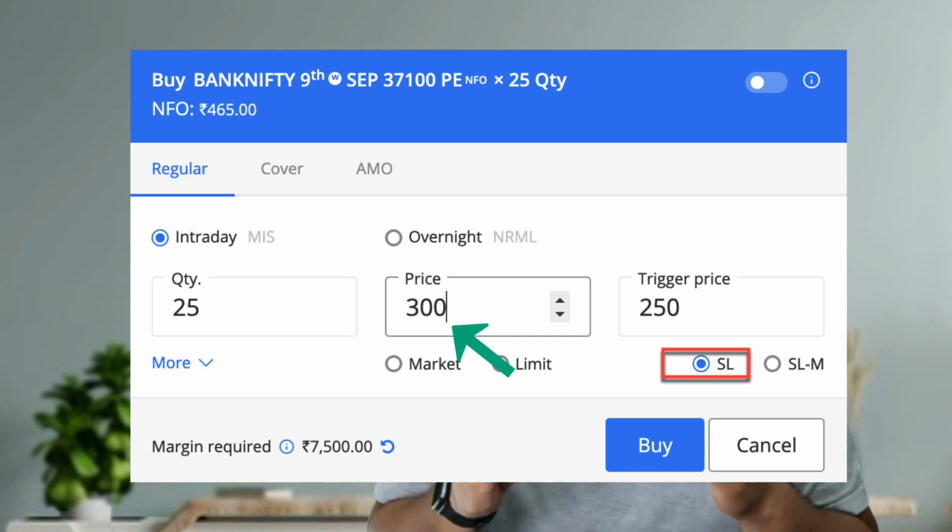Because of this, what happens? Obviously, first thing is that the freak trade of like 700, 800 points will not happen. So in that sense, the freak trade scenario is completely eliminated. And the second important thing is that you are going to get the best price within the mentioned limit. Now you can ask, Nataraj, what if it executes 200 or 150 points away? Well, rather than getting 1500, 2000 rupees of slippage, it is always better to get 100 or 150 points of slippage. So in that consideration, always give more space for the limit order. Because of that, there is a high possibility of you getting the best price within the mentioned price.